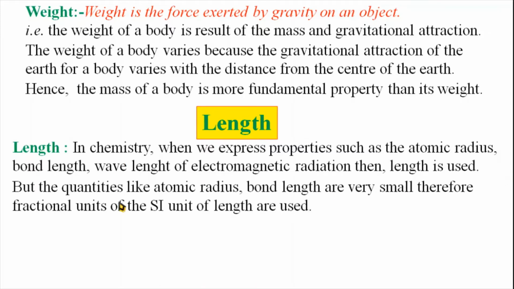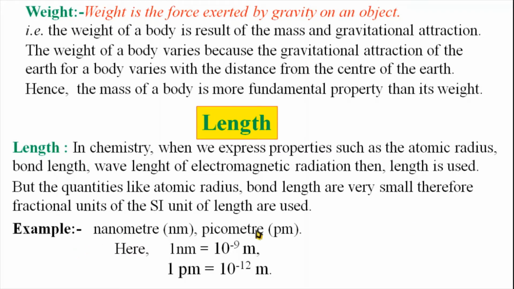But quantities like atomic radius and bond length are very small. An atom is very small and its radius is very small. Therefore, the larger SI unit, the meter, is not used for the measurement of atomic size or atomic radius. So fractional units are used. Which ones are the fractional units? That is nanometer, picometer. These are the fractional, smaller units of length. Here nanometer means 10 to the power minus 9 meter. 1 picometer is equal to 10 to the power minus 12 meter.